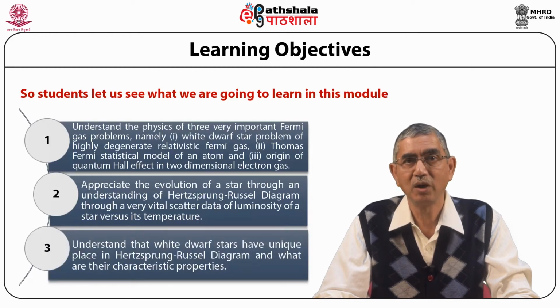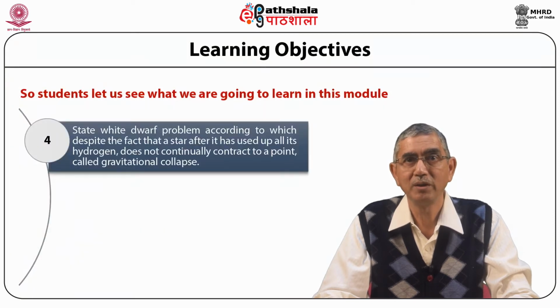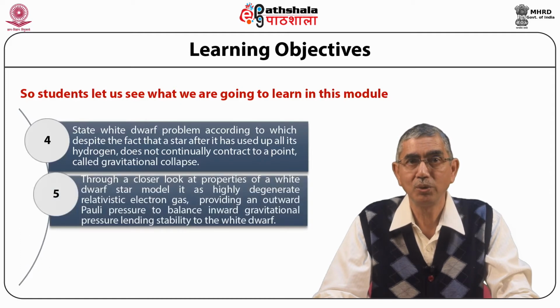Understand that white dwarf stars have a unique place in Hertzsprung-Russell diagram and what are their characteristic properties. State white dwarf problem according to which, despite the fact that a star after it has used up all its hydrogen doesn't continually contract to a point called gravitational collapse. Through a closer look at properties of a white dwarf star model as a highly degenerate relativistic electron gas providing an outward Pauli pressure to balance inward gravitational pressure, lending stability to the white dwarf.